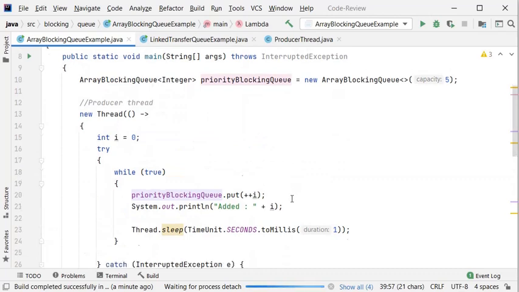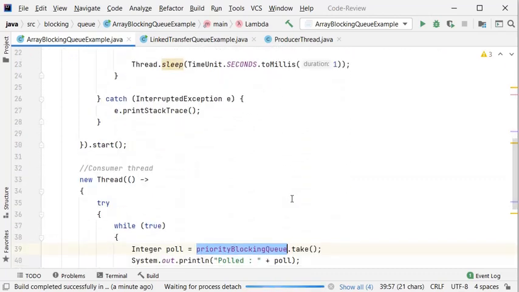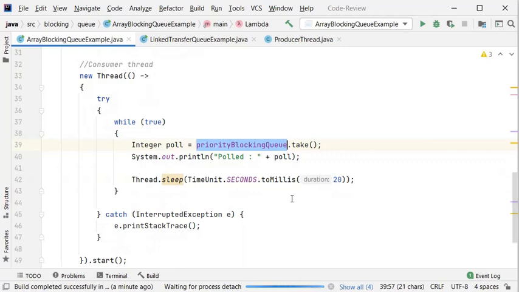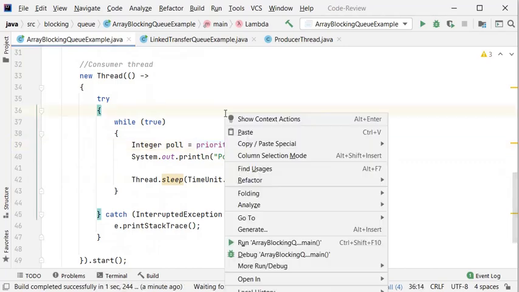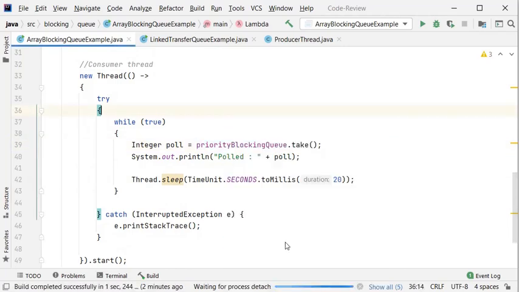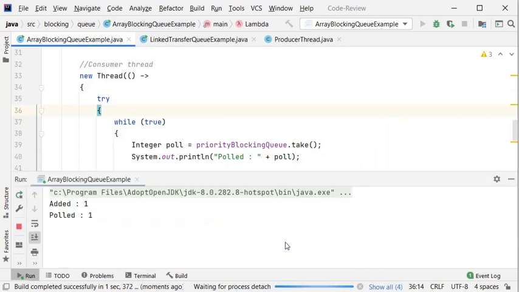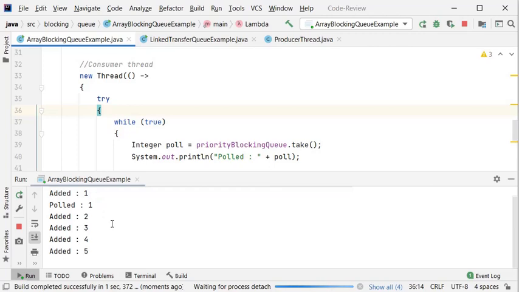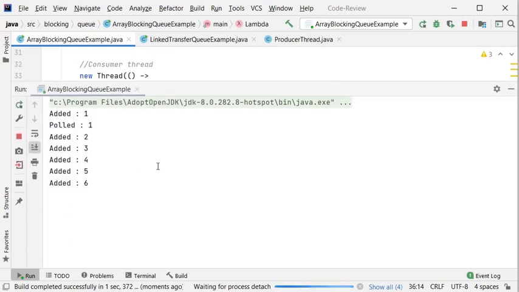For that time it will be blocked. So in this example we can see it easily. I just right click on it and run this example. So here you can see in the output added 1 and pulled 1, then added 2, added 3, added 4, and added 5 and 6. So you can see 5 values right now in the queue, but this thread cannot put more than 5 values.